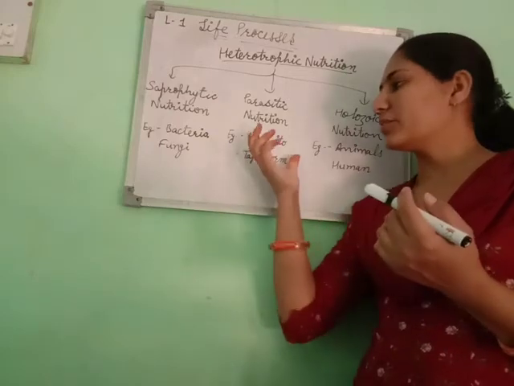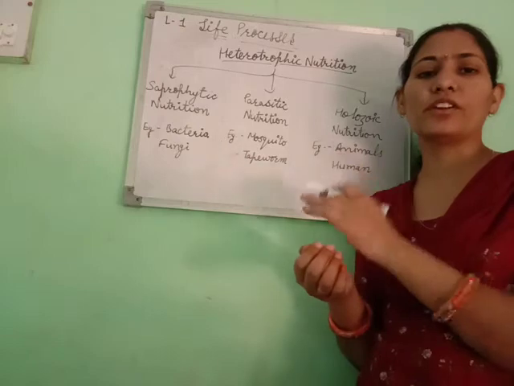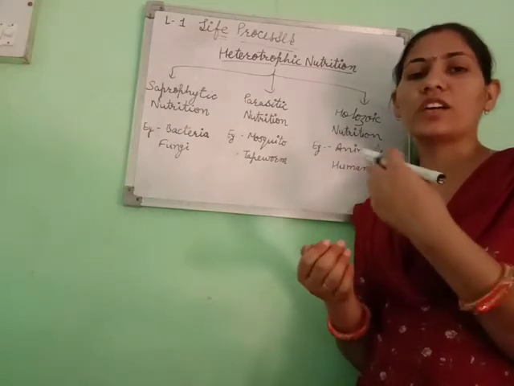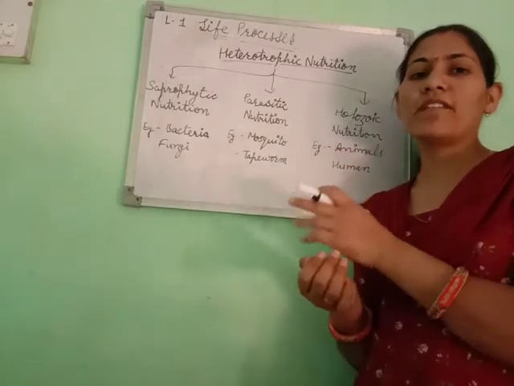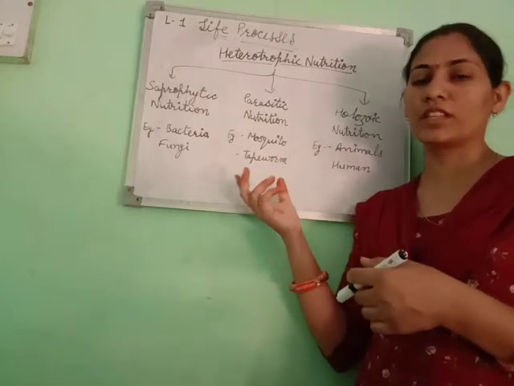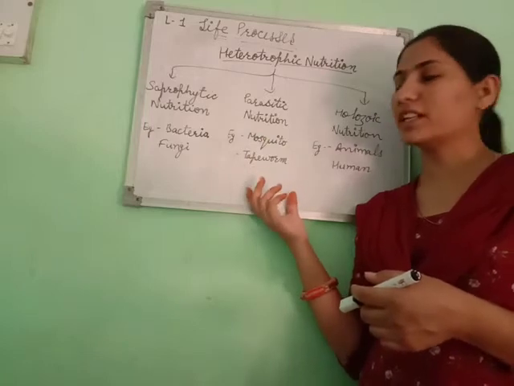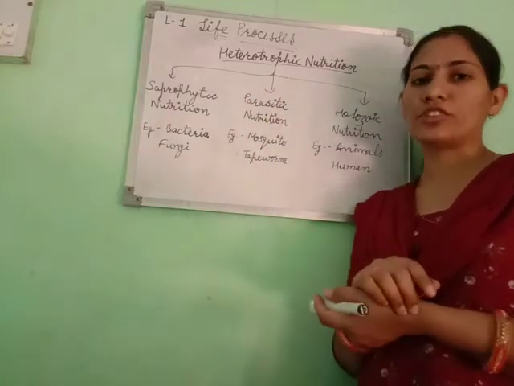Examples are the mosquito, tapeworm, etc. Mosquitoes suck the blood of human beings. Simply, you have to know that mosquitoes suck our blood and take nutrition from it. They have a harmful effect on the host but do not kill it. This type of nutrition is known as parasitic nutrition.